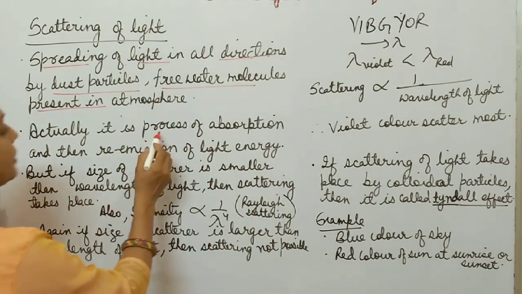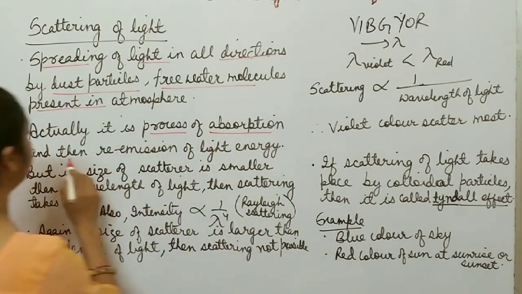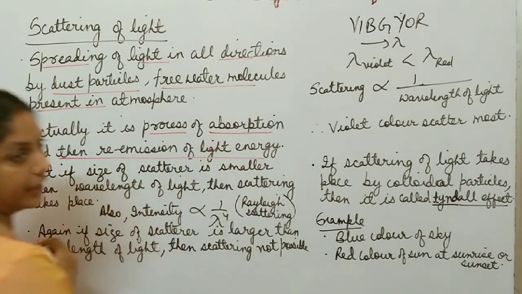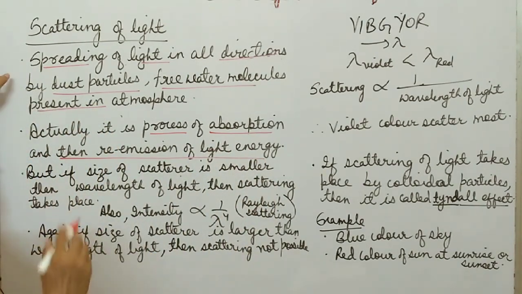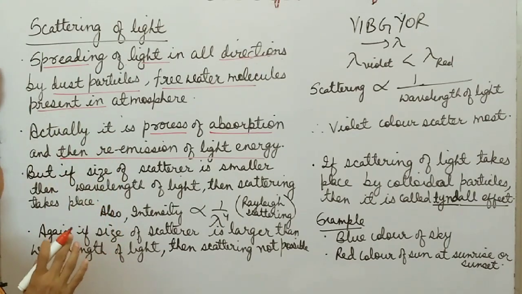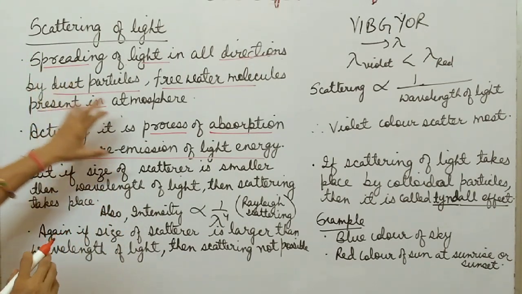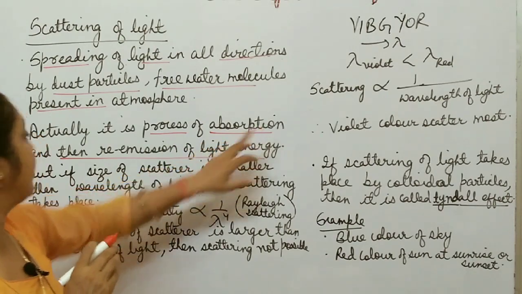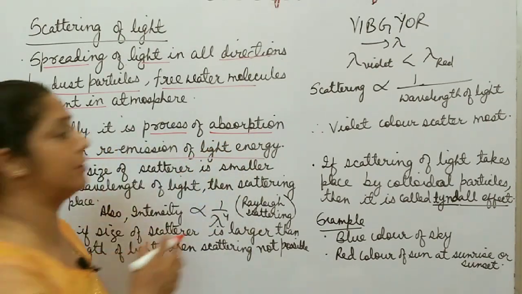So it is a process of first absorption and then re-emission of light energy. This is scattering of light, and scattering takes place in all possible directions in an irregular manner. So is it clear? It is a process of absorption and then re-emission of light.